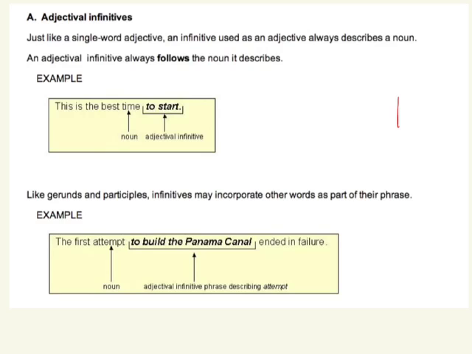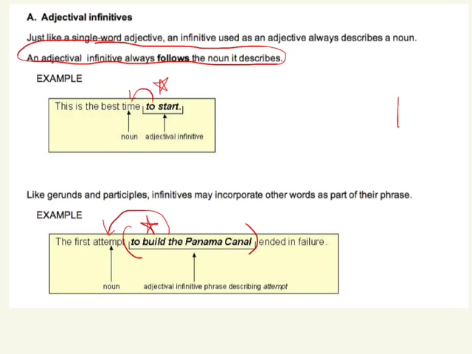All right. As an adjective, an infinitive describes a noun. An adjective infinitive always follows the noun that it describes. Always. So if you look in the sentence, this is the best time to start, and you go, hey, to start, there's an infinitive. Is there a noun directly in front of it? If there is, it's probably an adjective infinitive, okay? It can also have a phrase, though. Same thing. The first attempt to build the Panama Canal ended in failure. To build is an infinitive. Here's the phrase, and it's modifying the noun directly in front of it, okay?